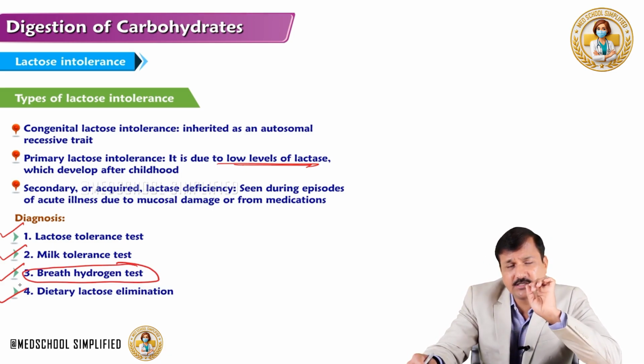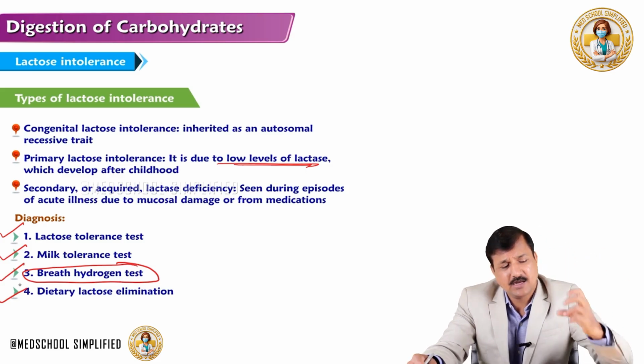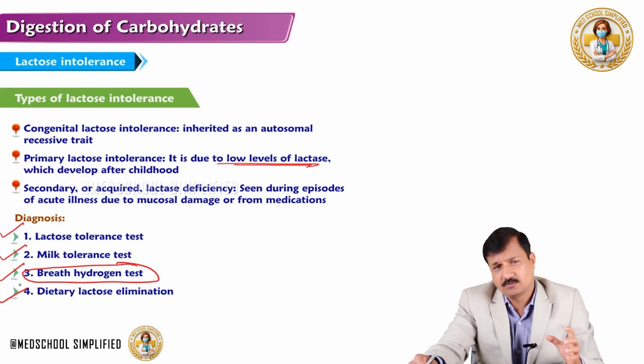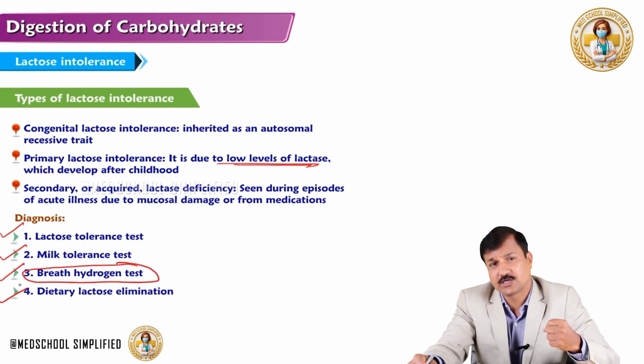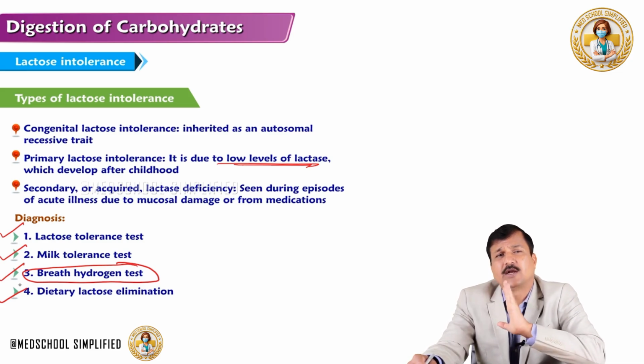In the lactose tolerance test, 50 grams of lactose is given, and at 0 hour glucose is measured, then at 60 minutes and 120 minutes glucose is determined in the blood. So a blood sample is taken for glucose level at 0, 1 hour and 2 hours.